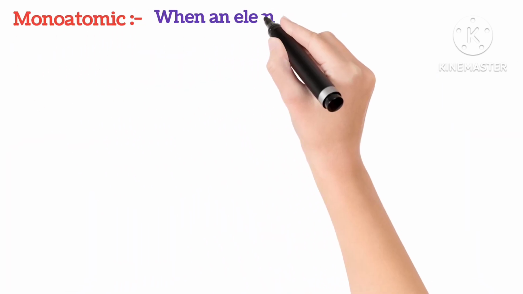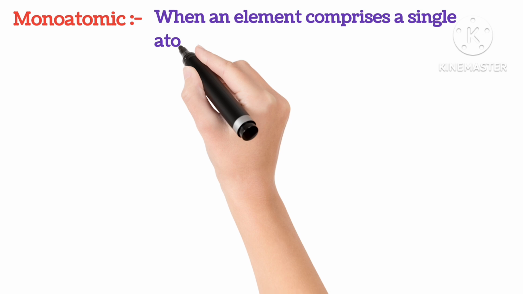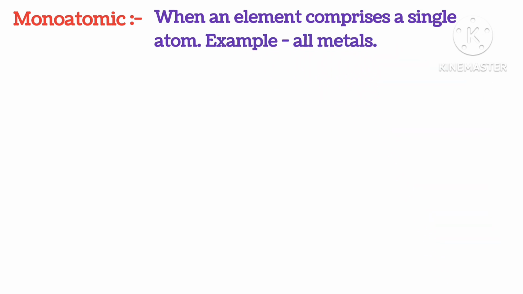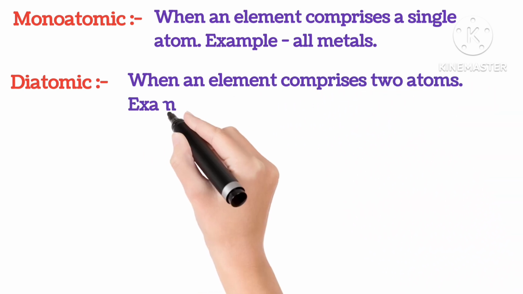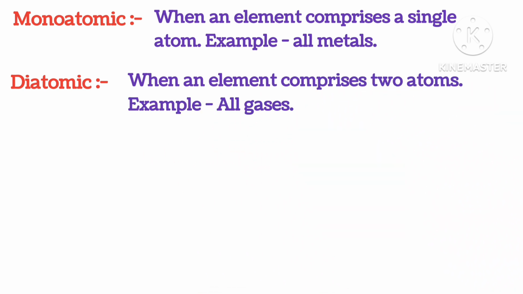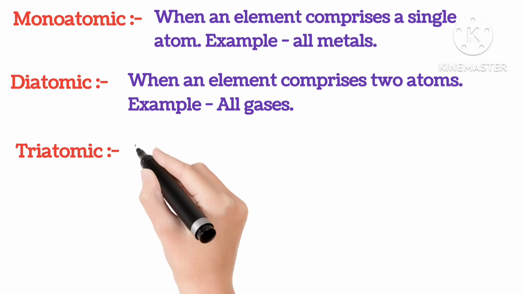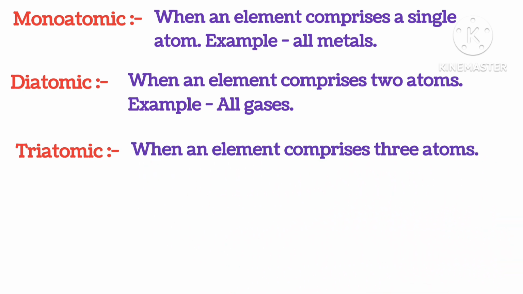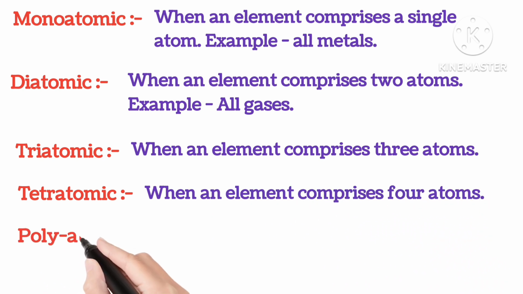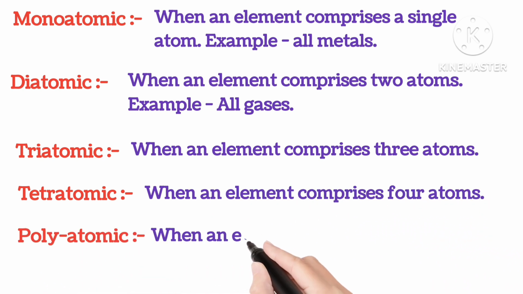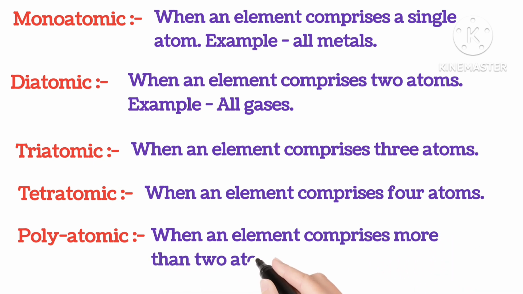Monoatomic: when an element comprises a single atom, for example all metals, they are monoatomic. Diatomic is when the element comprises two atoms, like many gases. Triatomic when the element comprises three atoms. Tetra-atomic when it comprises four atoms. And polyatomic is when the element comprises two or more atoms.